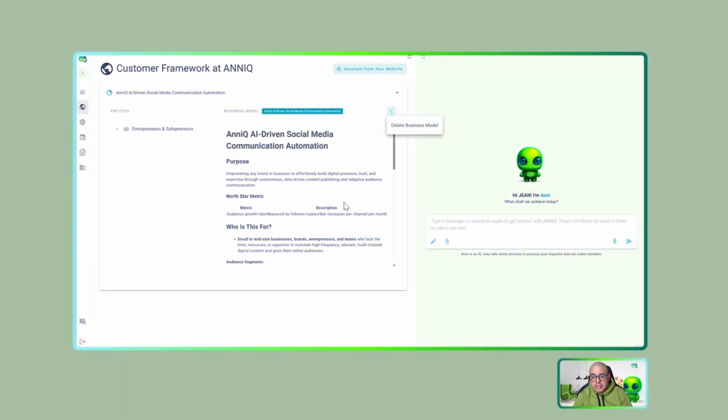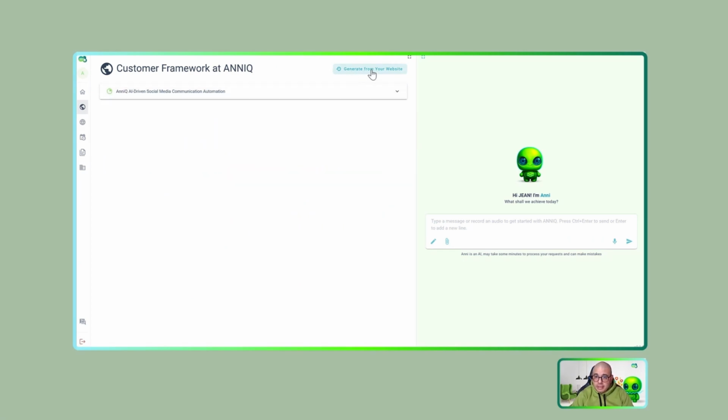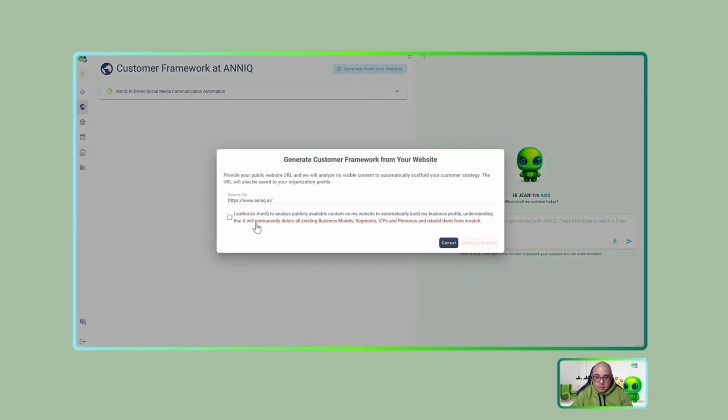When you want to get a new version, that is possible with Anycube. You can click again, generate from your website. You can give Annie again your website or another website, and check this.